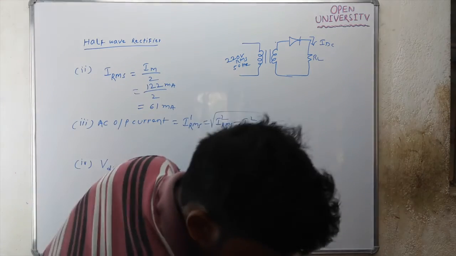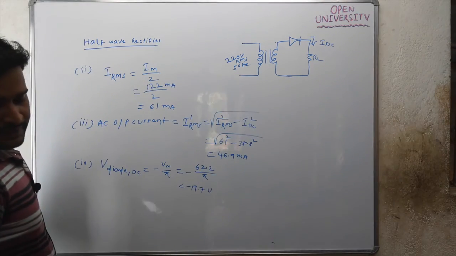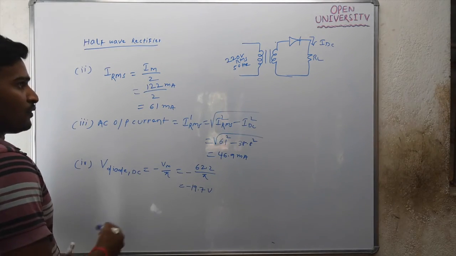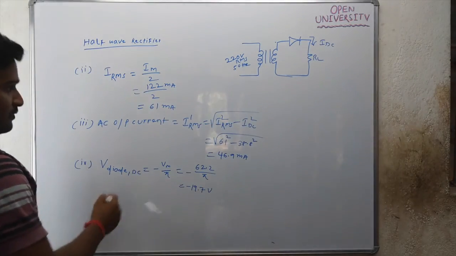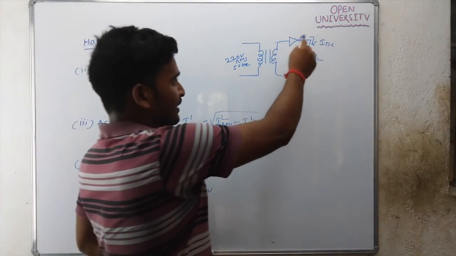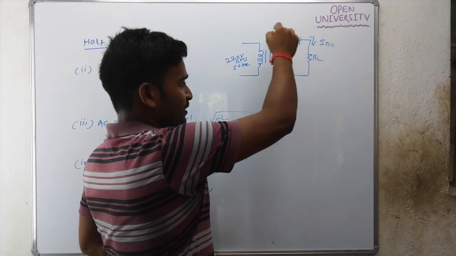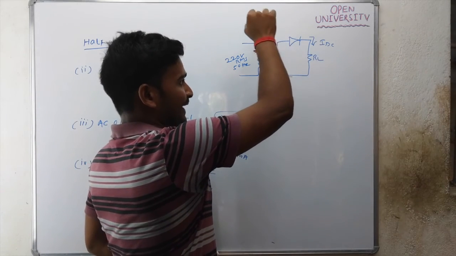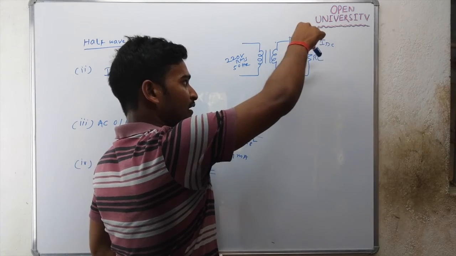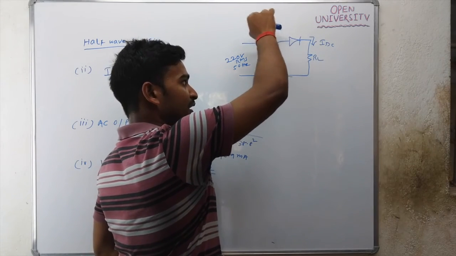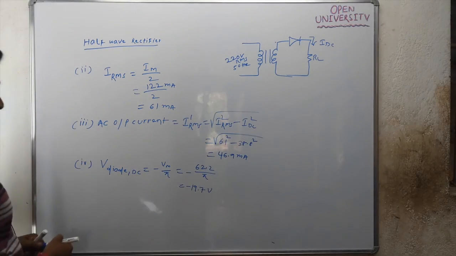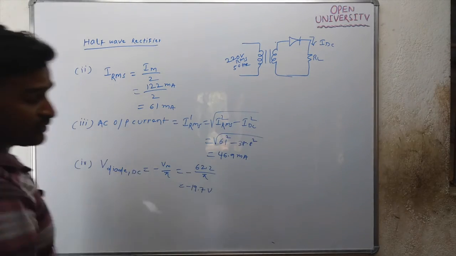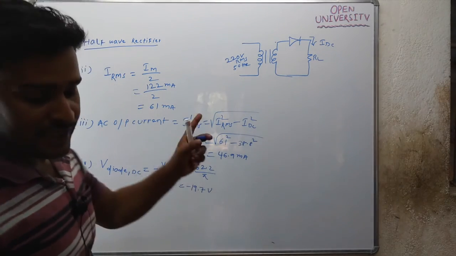And the next thing is DC diode current. What is DC diode current? It is the same as IDC, because the diode and RL are connected in series, so whatever current flows through the diode, the same current will flow through RL. So the DC current through the diode is nothing but IDC, which is 38.8 milliampere.